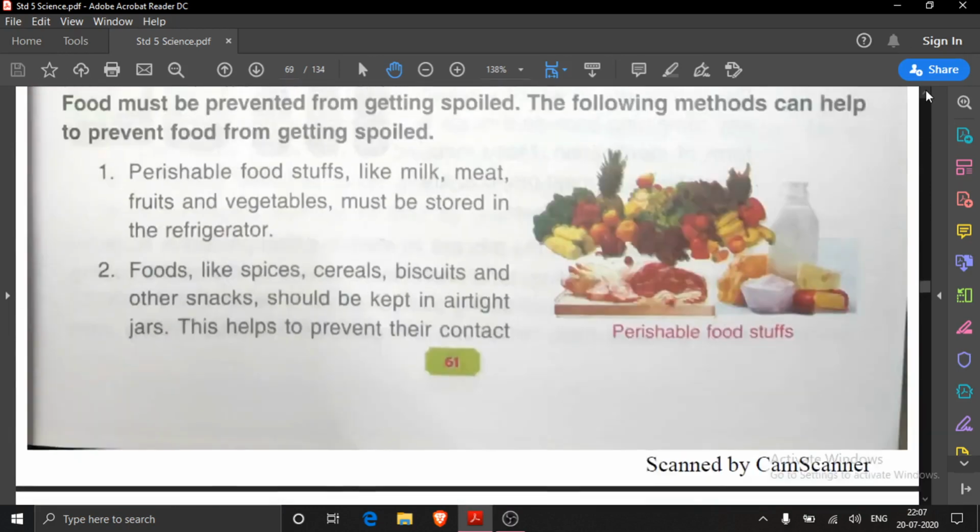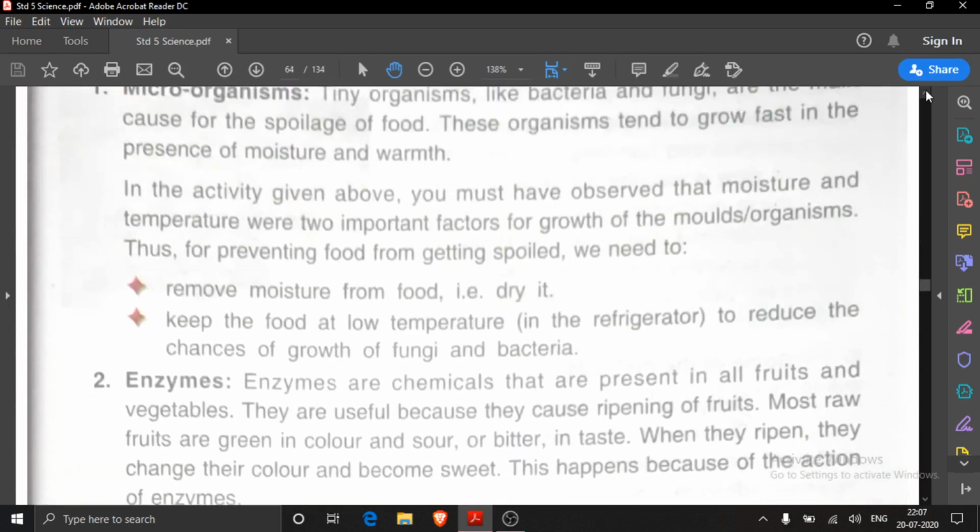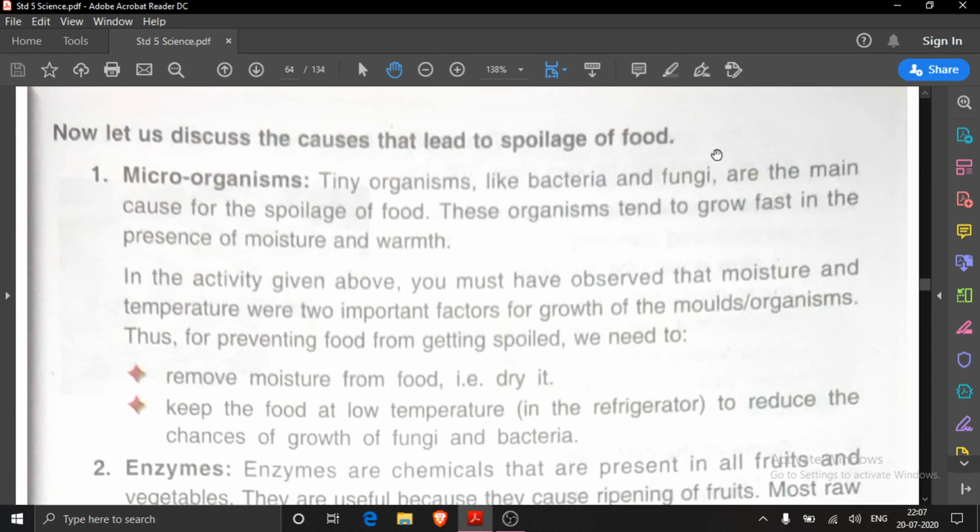Here microorganism was written. These organisms tend to grow fast in the presence of moisture and warmth. These are the two factors which lead to the rapid growth of microorganisms.